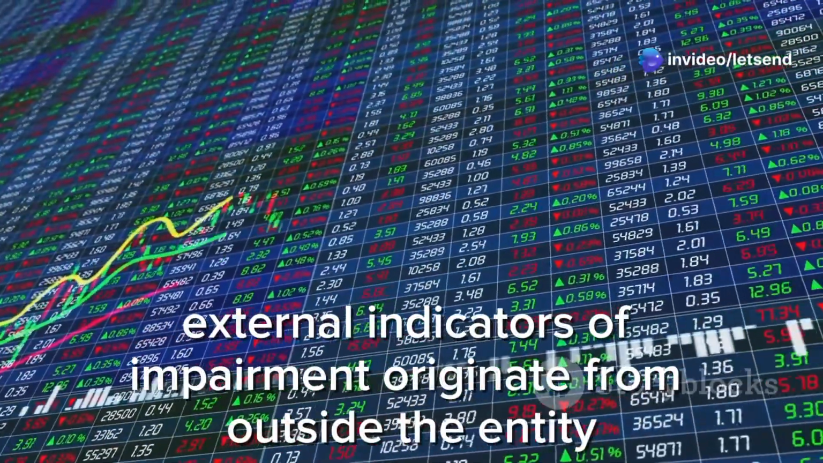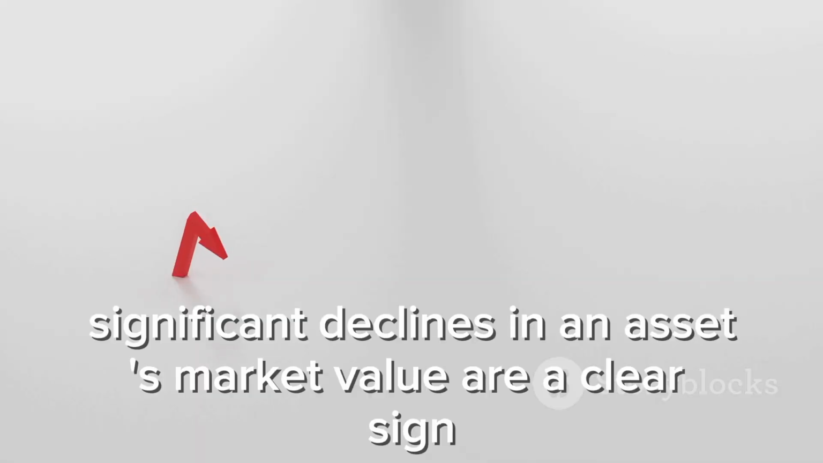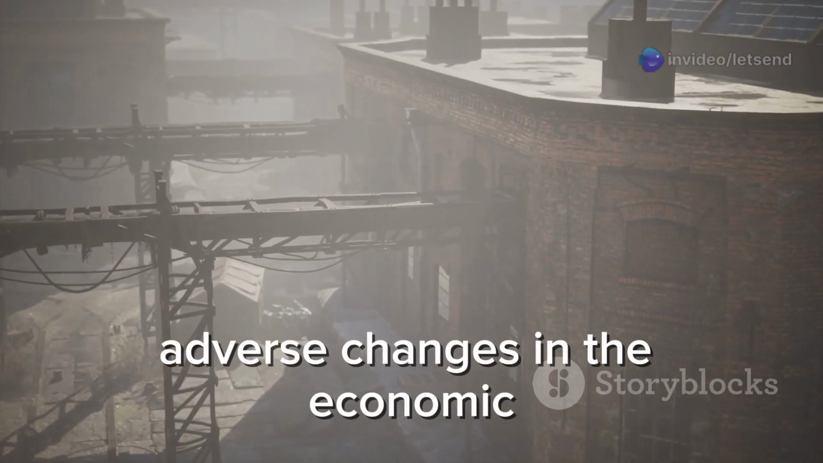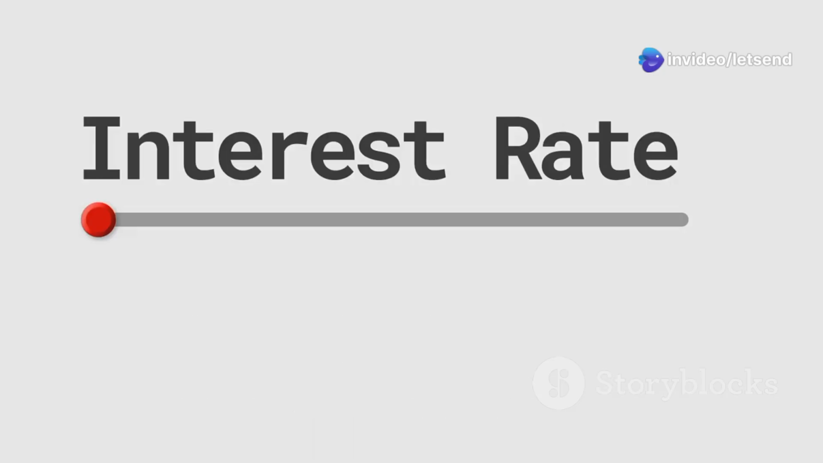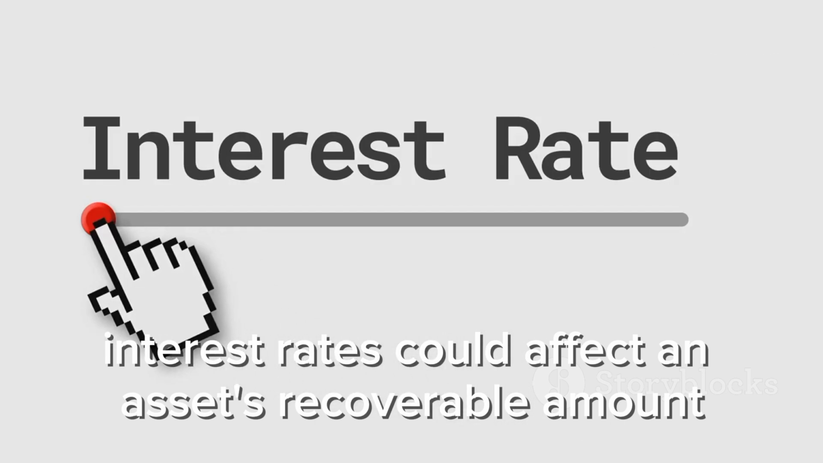External indicators of impairment originate from outside the entity. Significant declines in an asset's market value are a clear sign. Adverse changes in the economic, technological, or legal environment can also indicate impairment. An increase in market interest rates could affect an asset's recoverable amount.